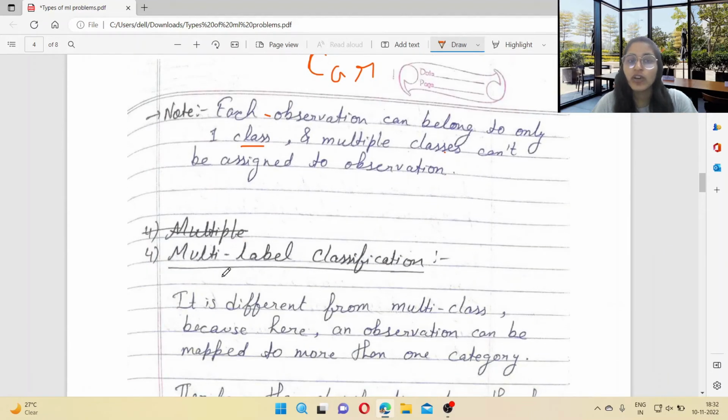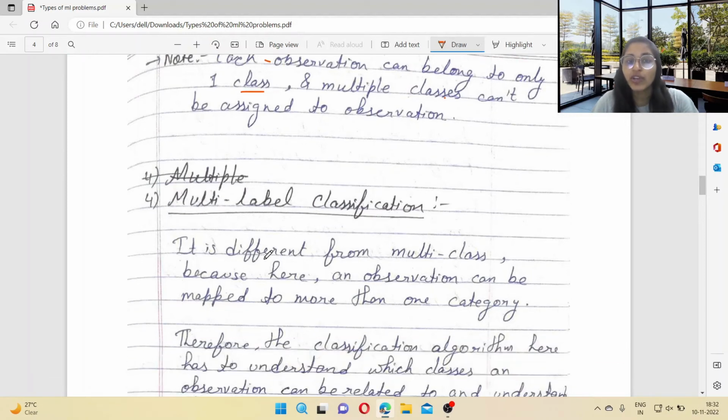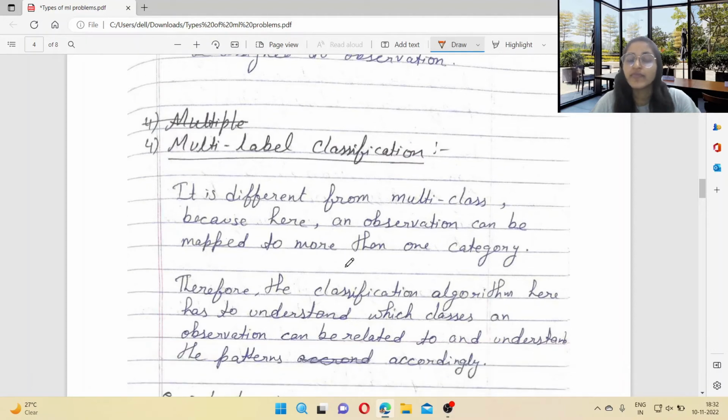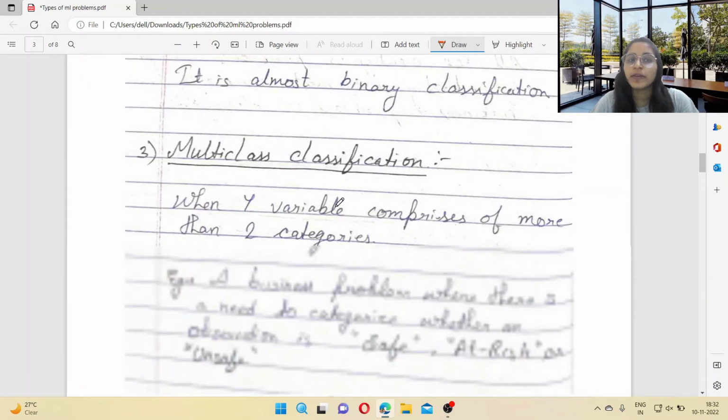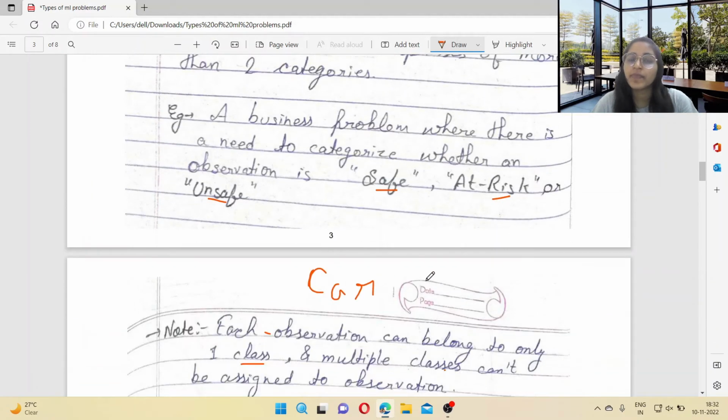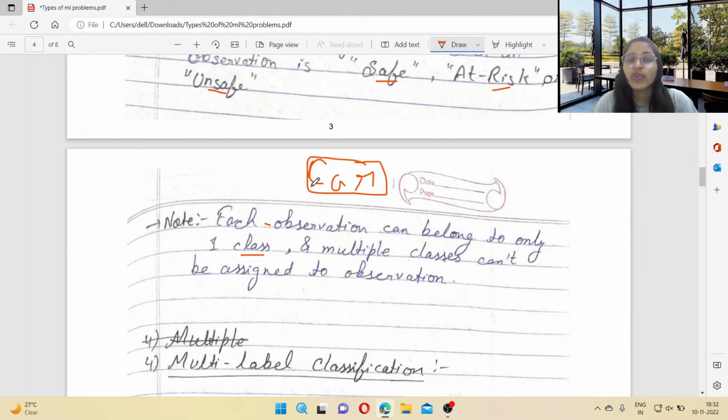Okay. So the fourth one is multi-label classification. It is different from multi-class because here an observation can be mapped to more than one category. In multi-class classification, any object belongs to only one category.